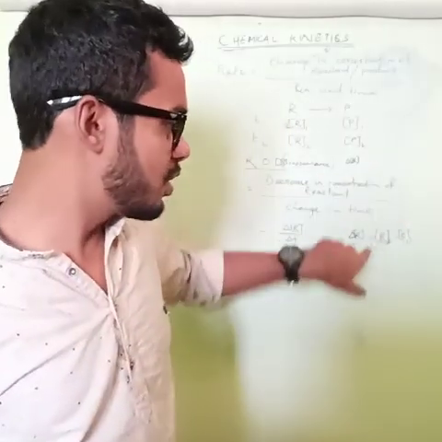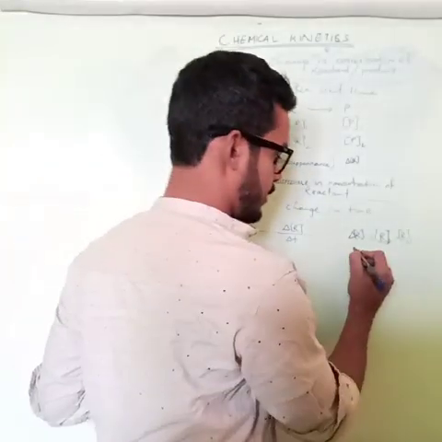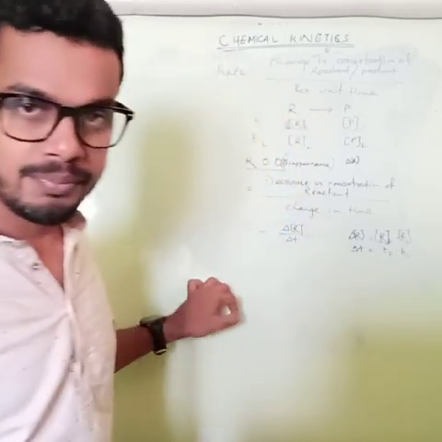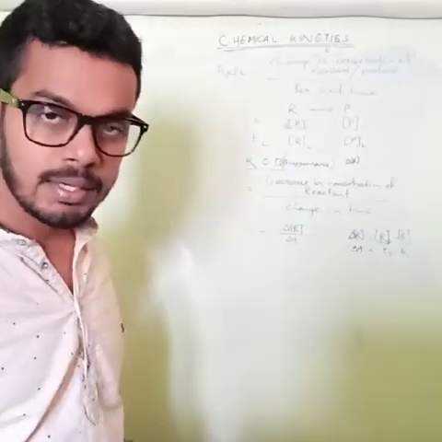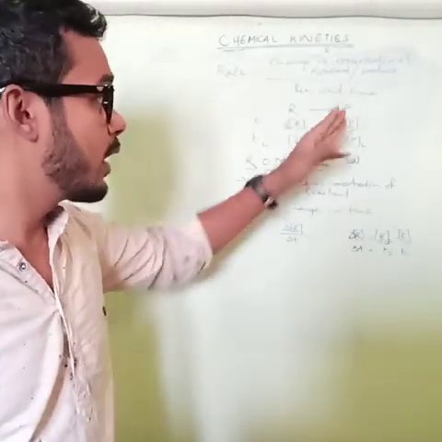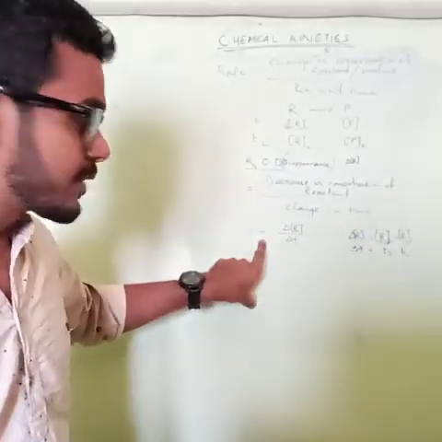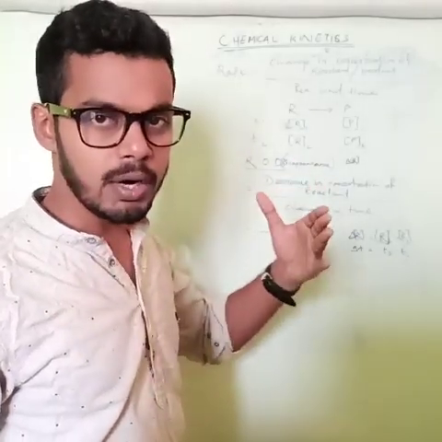And del T is the change in time. So this is ROD. One more thing, why am I putting this negative sign? Because of decrease. Reactant decreases.